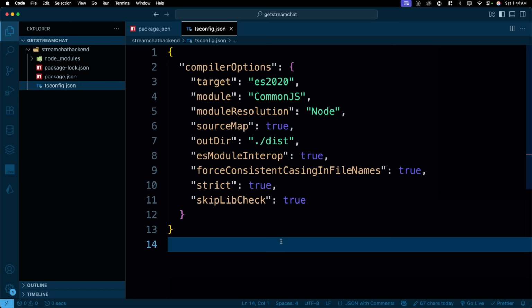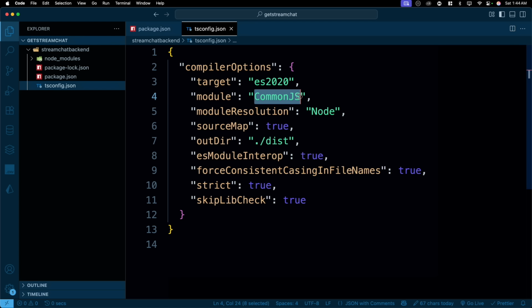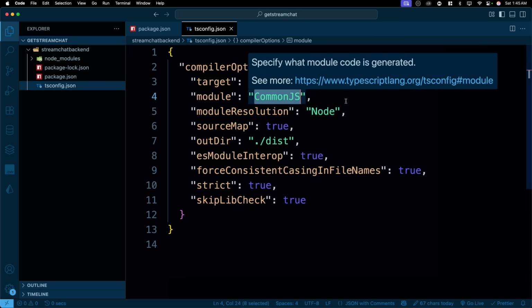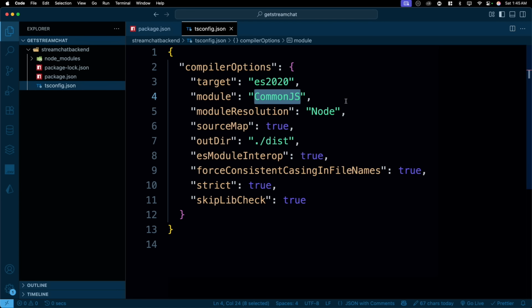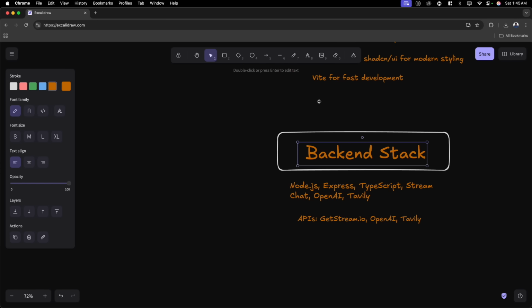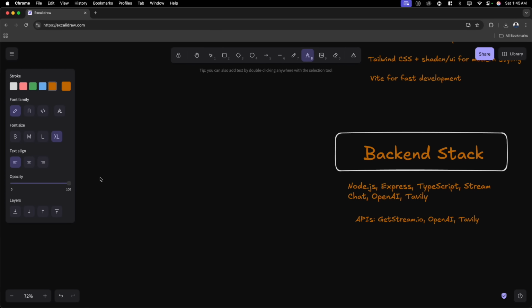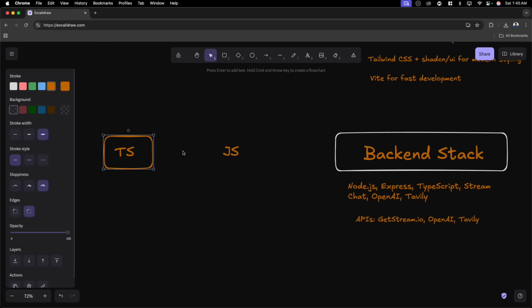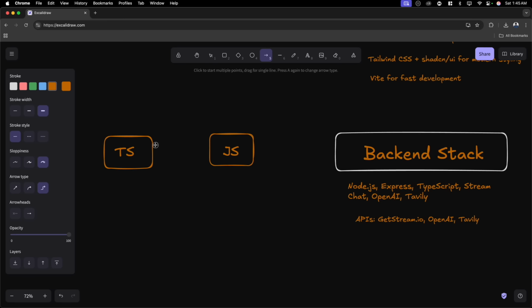Another thing that you'll see is that in the module, we are using CommonJS, and I want you to focus on this one. So these are the settings that I've done. Now, whenever you work with TypeScript, it doesn't actually run. If you have a TS file like this, the TS file doesn't run. No browser knows how to run a TypeScript file. So eventually these TypeScript files are converted into JavaScript files. This is how the transpilation usually happens, and then the browser actually runs them.